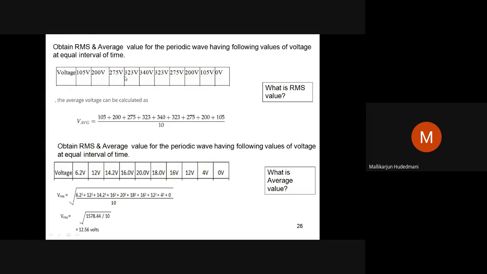105, 200, 275, 323, 340, like that up to 0. So we'll see when we solve the textbook problem, we'll see some other different way. This is before that. Let me make something. I made you calculate RMS and average value.